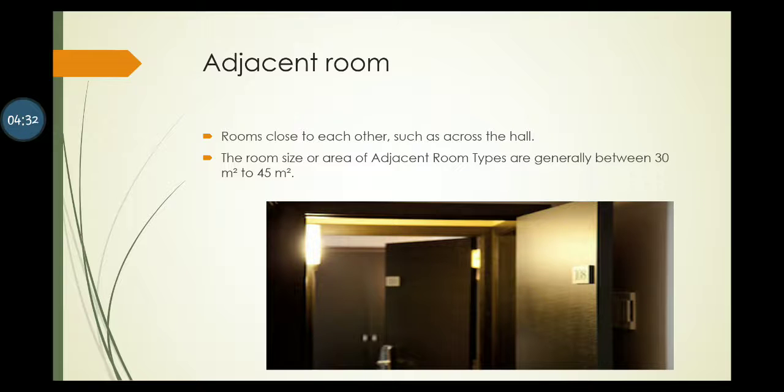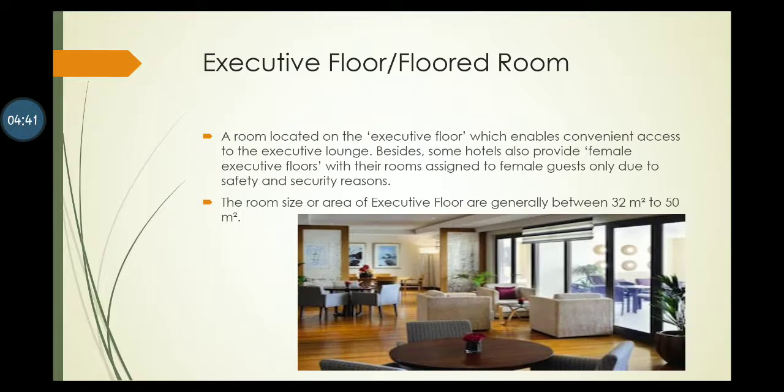Adjacent room. Rooms close to each other such as across the hall. The room size or area of adjacent room types is generally between 30 square meters to 45 square meters. Executive floor room. A room located on the executive floor which enables convenient access to the executive lounge. Besides, some hotels also provide female executive floors with rooms assigned to female guests only due to safety and security reasons. The room size or area of executive floor rooms is generally between 32 square meters to 50 square meters.